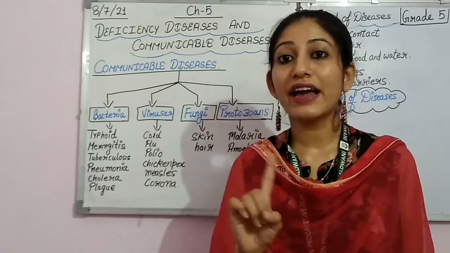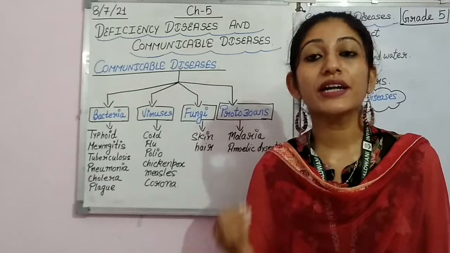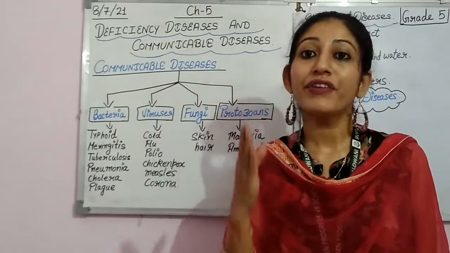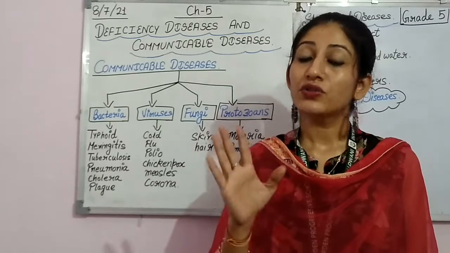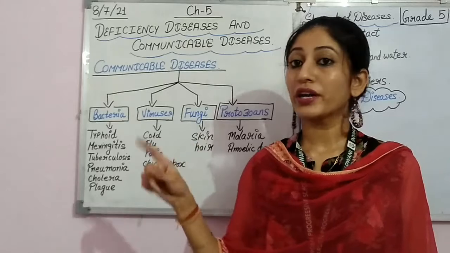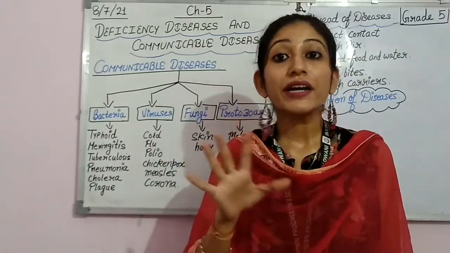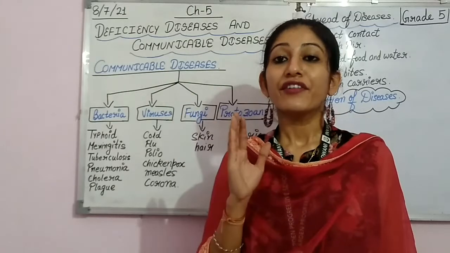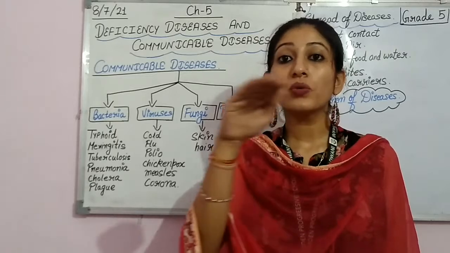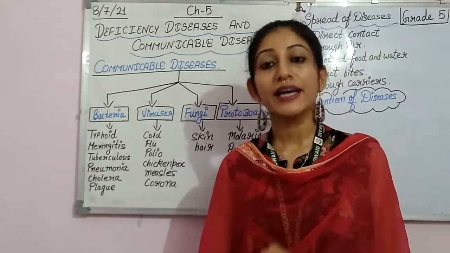These are not like the deficiency diseases. In deficiency diseases, I have explained that such diseases occur in a person who is suffering from a particular type of deficiency of nutrient, so that disease will be in that particular person. But when we are talking about communicable diseases, such diseases spread in a mass. Spread in a mass means if any one person is suffering from the disease, then those who are living in its surroundings will also get infected by that disease.